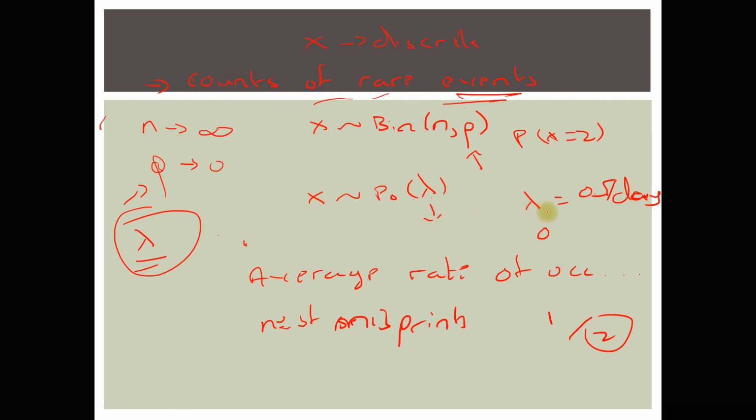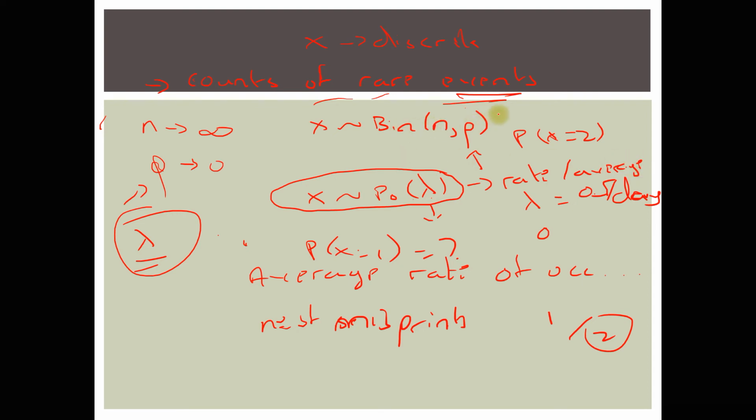That is, how many accidents do we have per day, the average number of accidents, before we start evaluating the probability of x equal to 1 or x equal to 2. So for the Poisson distribution, you are generally given a certain rate of occurrence or an average. But in the context of a binomial, you will generally be given a probability to work with, the probability of success.